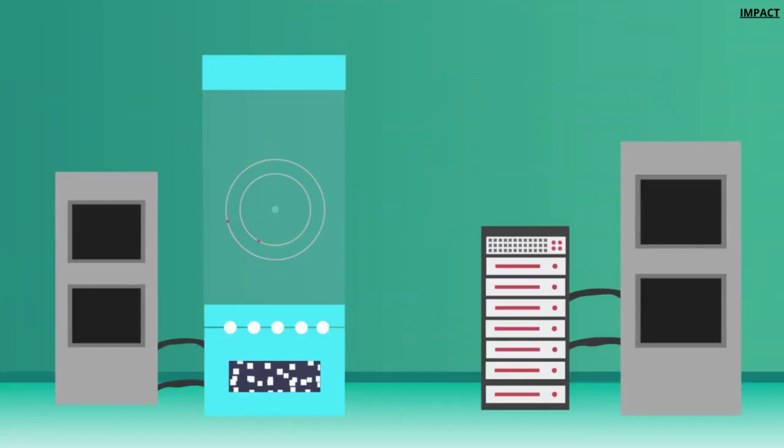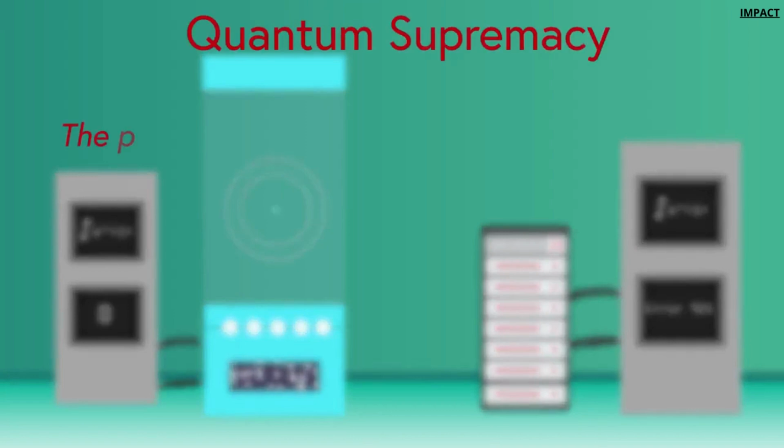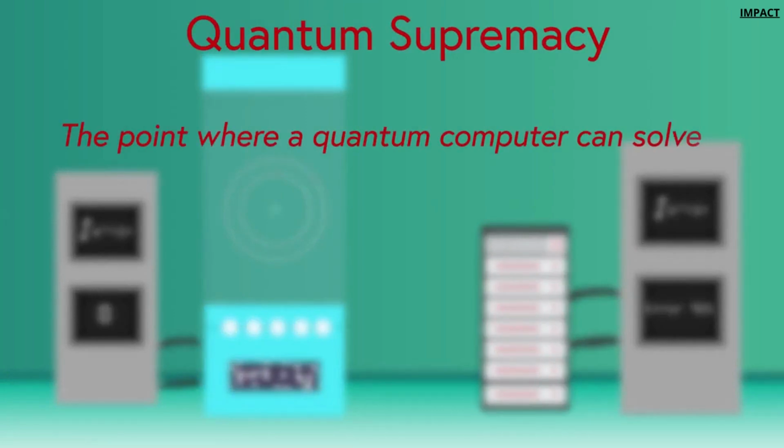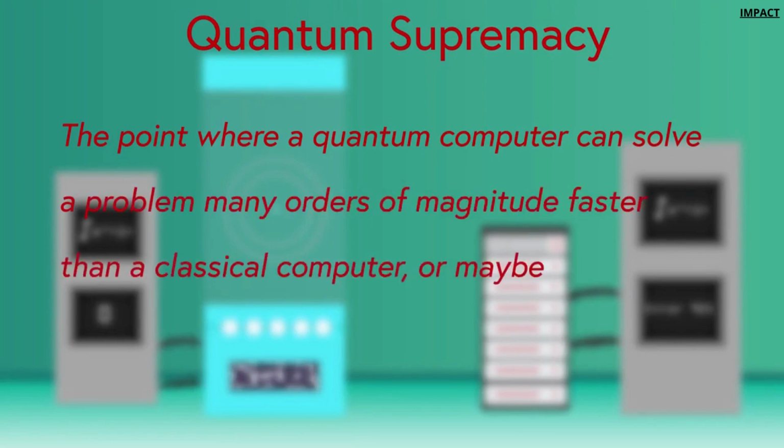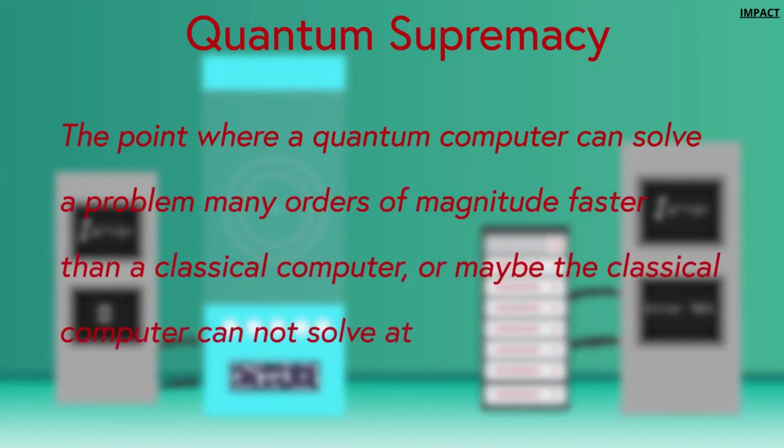It should be noted that any problem that can be solved with a quantum computer can be solved by a classical computer, given enough time and computing power. However, a problem that would take an infinite amount of time and power on a classical computer would have to take a reasonable amount of time on a quantum computer before the goal of quantum supremacy is achieved. Quantum supremacy is the point where a quantum computer can solve a problem many orders of magnitude faster than a classical computer, or maybe the classical computer cannot solve at all.